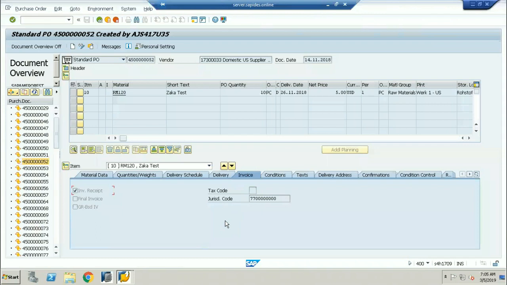Now I'll go back to the purchase order and copy this purchase order. I'll go to MIGO. So this is the purchase order you are taking as a goods receipt, and you place the particular purchase order here, because you are raising the goods receipt for this purchase order. Press enter. The movement type is 101, because 101 is nothing but raw material received against the purchase order.